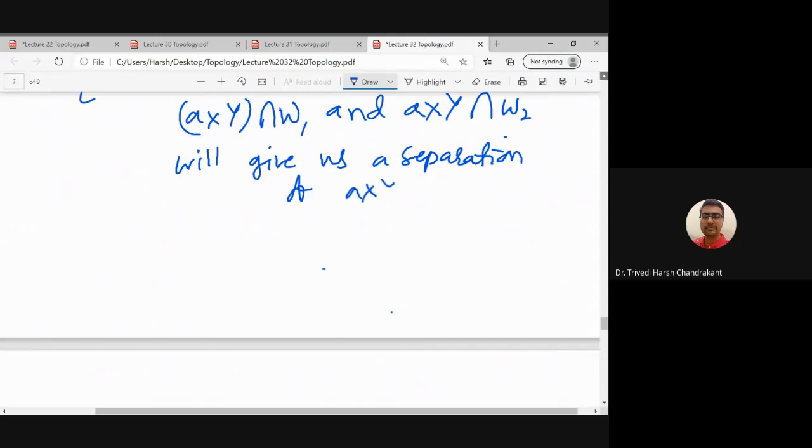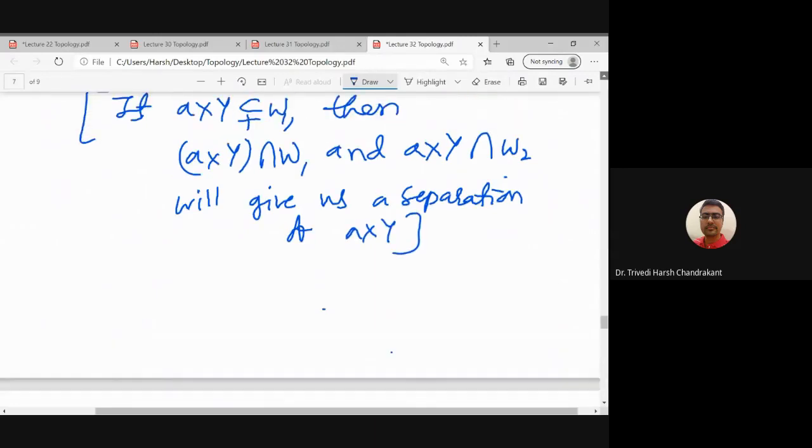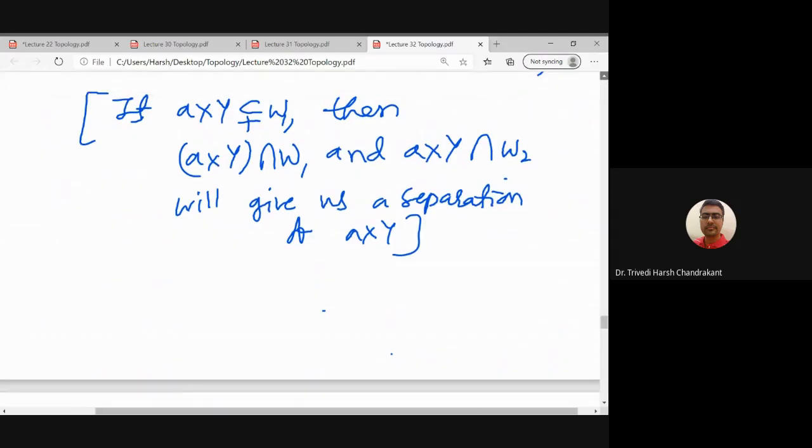Separation of X cross Y. Because these two sets are open in subspace topology and both are non-empty. If A cross Y is not contained in W1, that means there is some point of A cross Y which is also in W2. So if that is happening, then both these sets are non-empty. We already know W1 intersection W2 is the null set. That means the intersection of these two sets is also the null set, and they are open in the subspace topology.